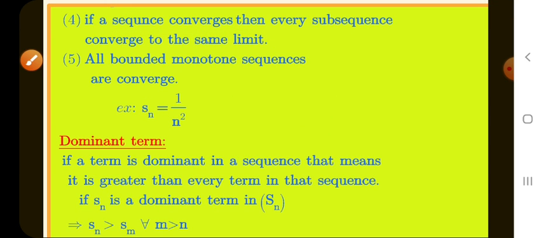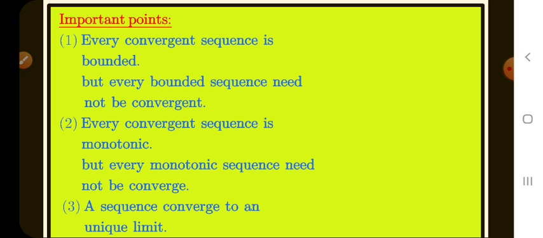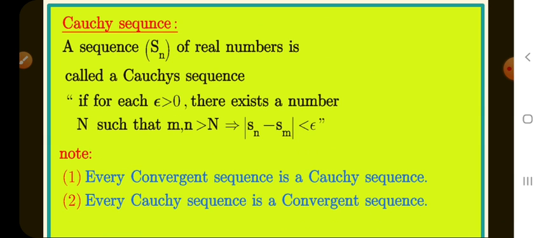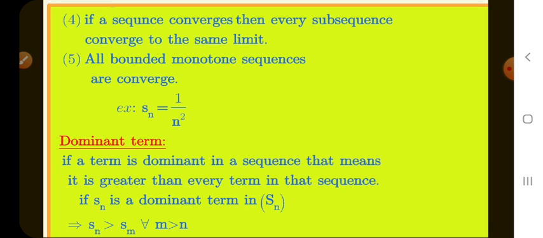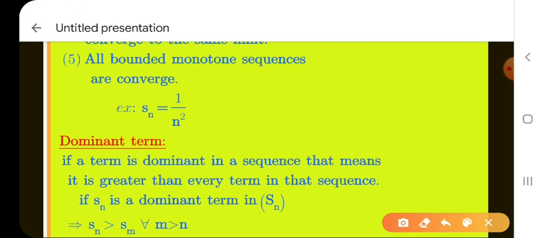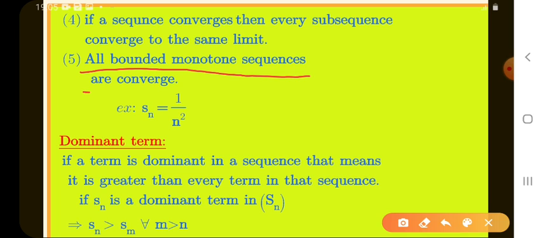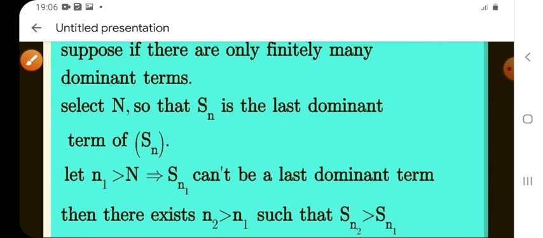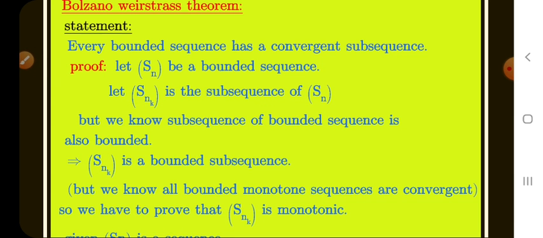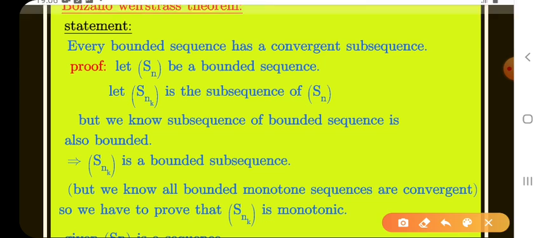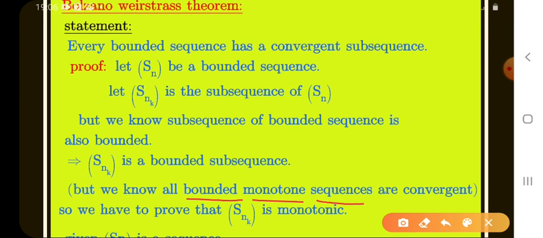See here, point 5: all bounded monotonic sequences are convergent. If a sequence is bounded and monotone, then automatically it is convergent. This is the rule.